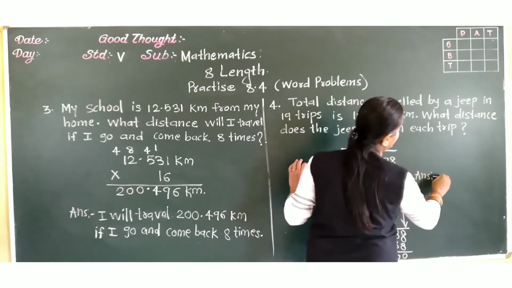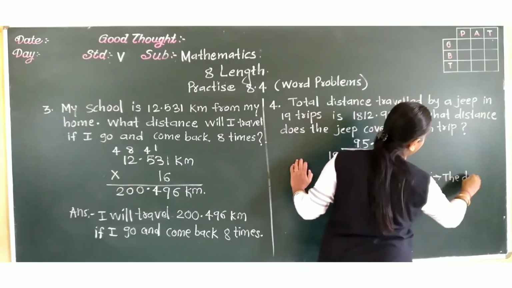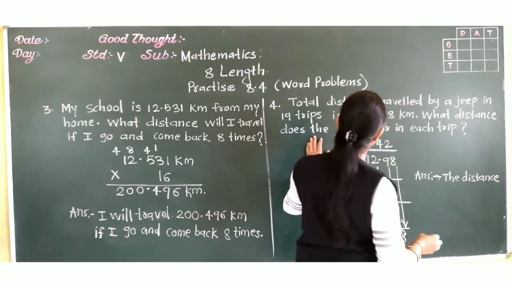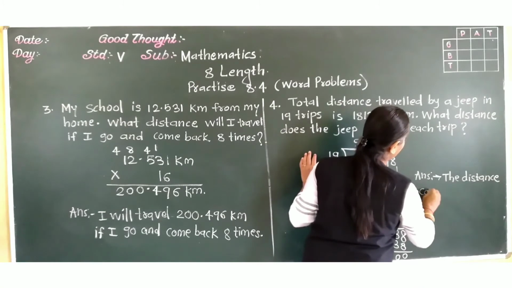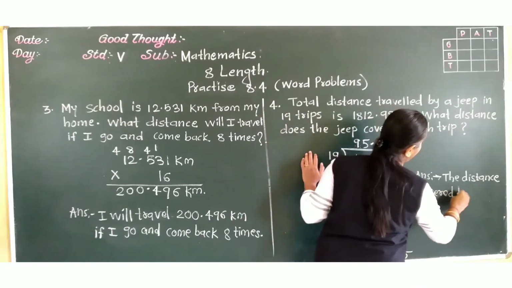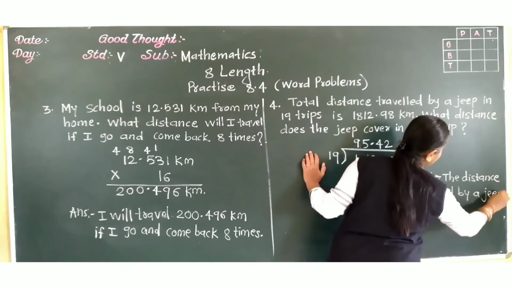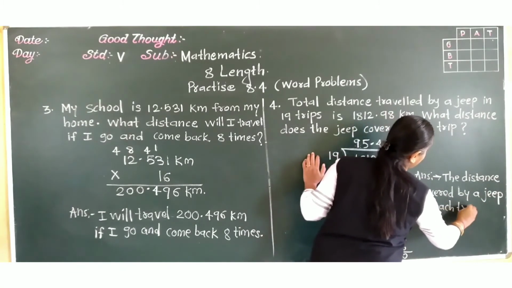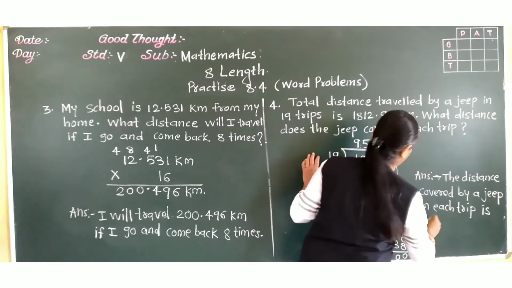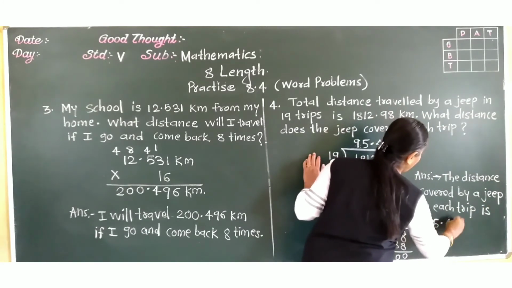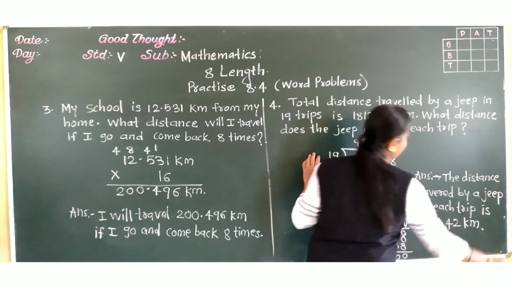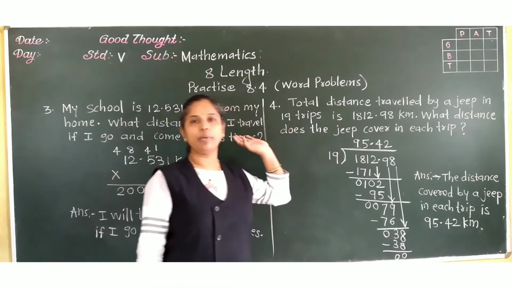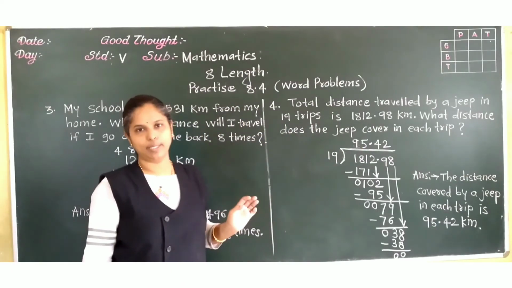Answer: the distance covered by a jeep in each trip is 95.42 kilometers. Okay. In one trip, this many kilometers of distance will be covered by a jeep.